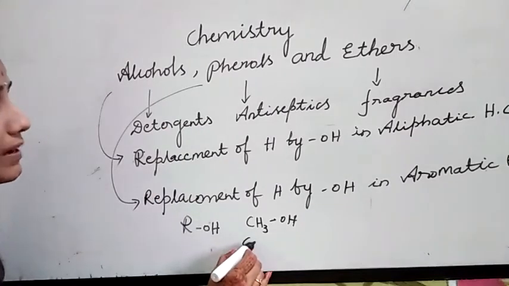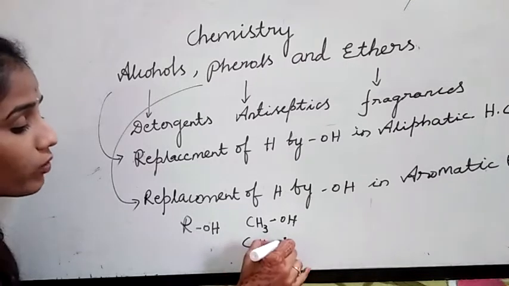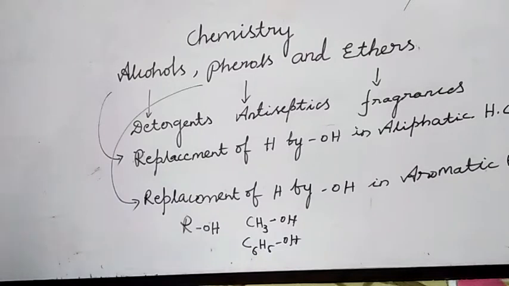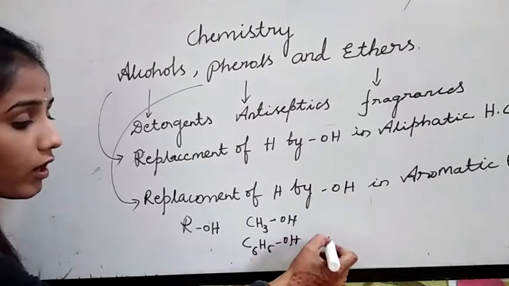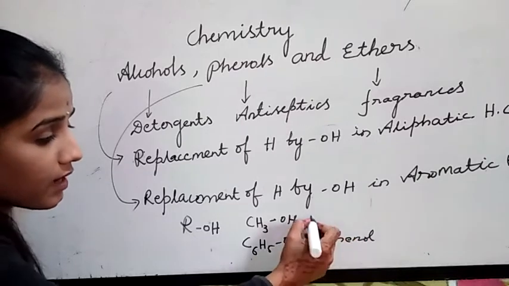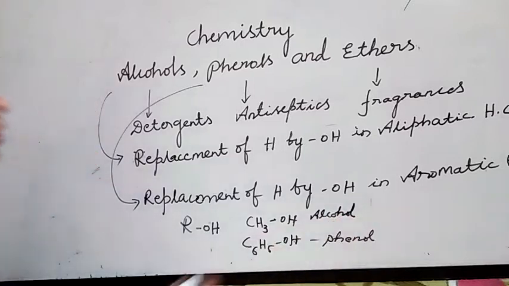If I take in place of R an aryl group, very familiar, C6H5OH, this is phenol. If OH group is directly attached to the benzene ring, that is called phenol. The general formula is the same, only the difference is the alkyl and aryl groups.